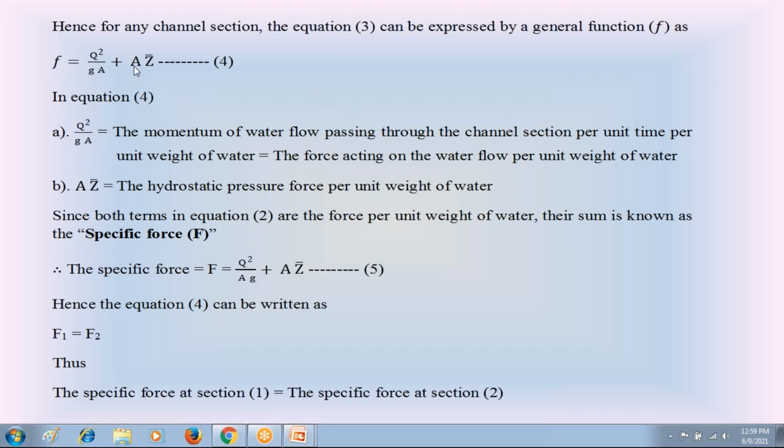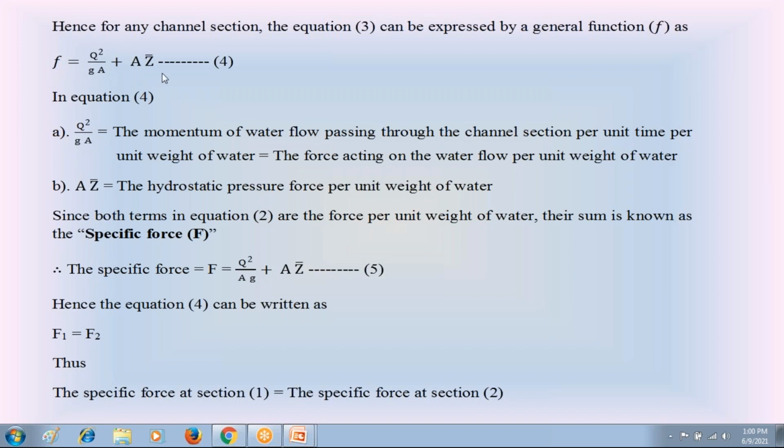So in equation 4, the first term on the right hand side is force per unit weight, and the second term is also force per unit weight. So this summation, Q square by ZA plus AZ bar, is known as the specific force.